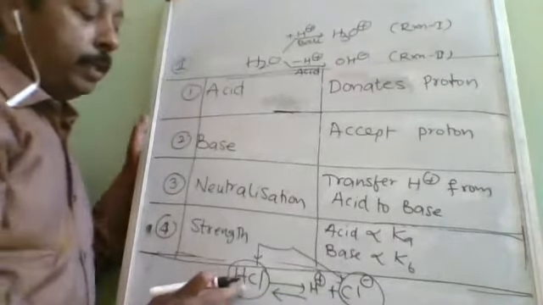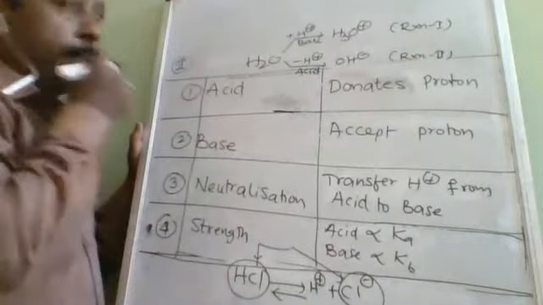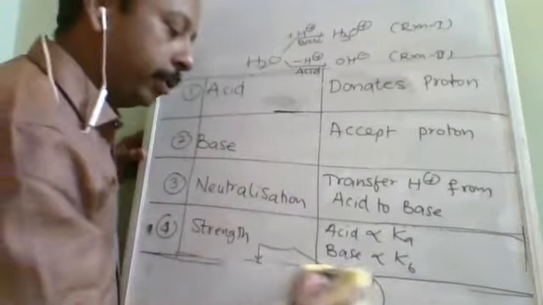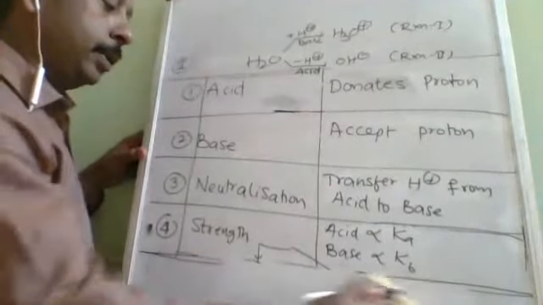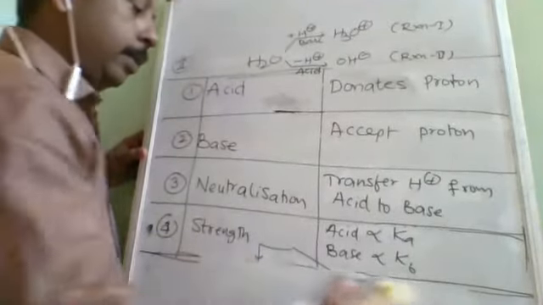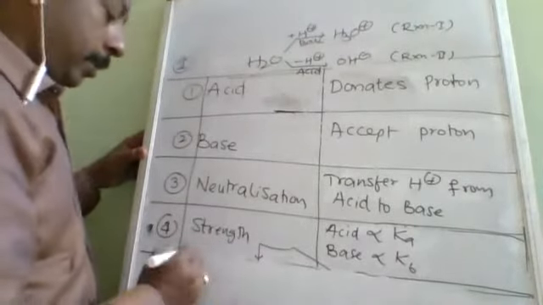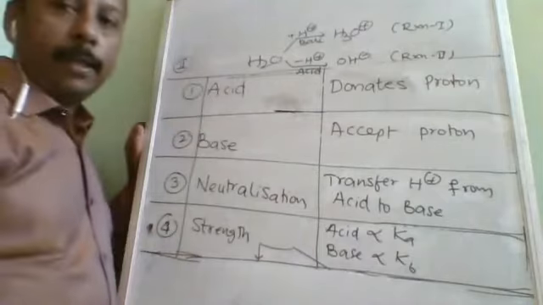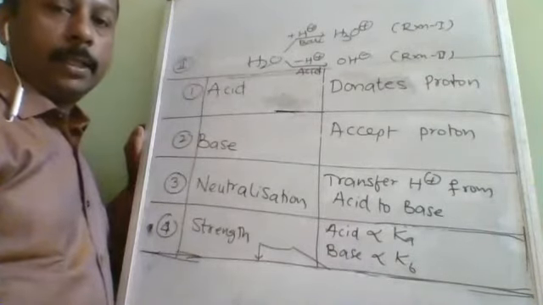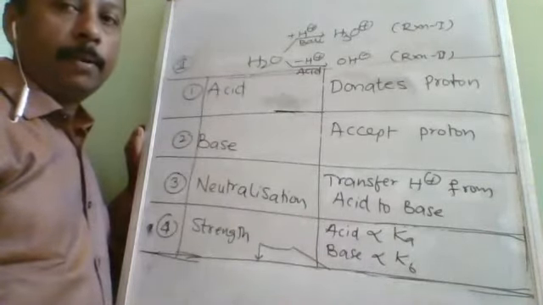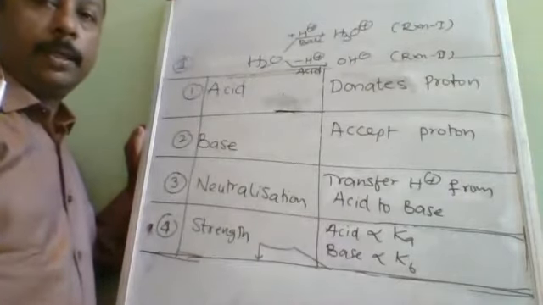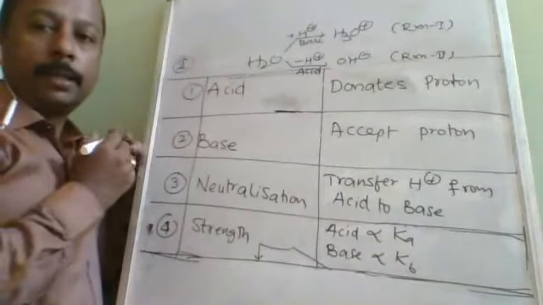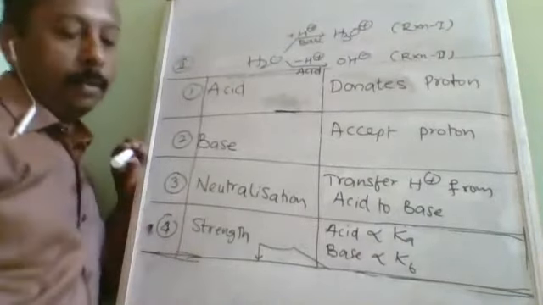Understood? So if HCl were a weak acid, the opposite would hold. Strength of a conjugate pair is opposite: the base formed by a strong acid is weak, and the base formed by a weak acid is going to be strong. That is the relation between the strength of acid and base. Is it understood now?